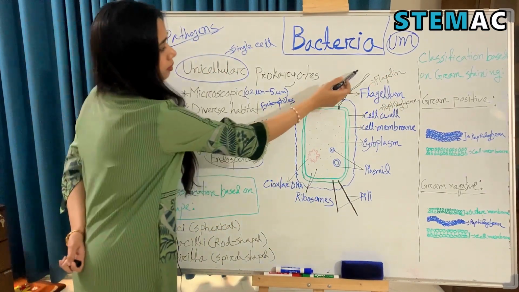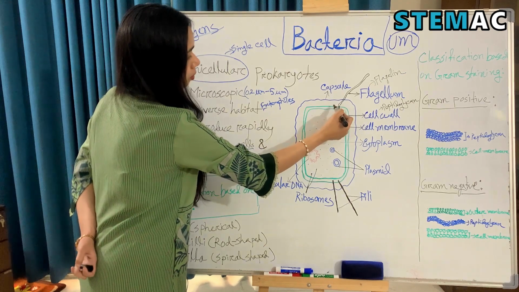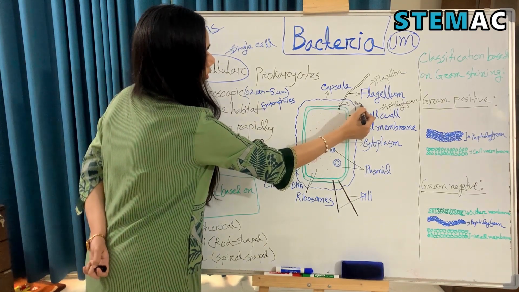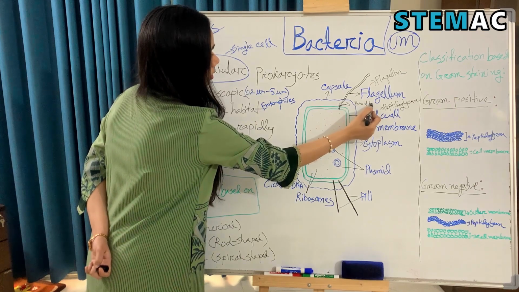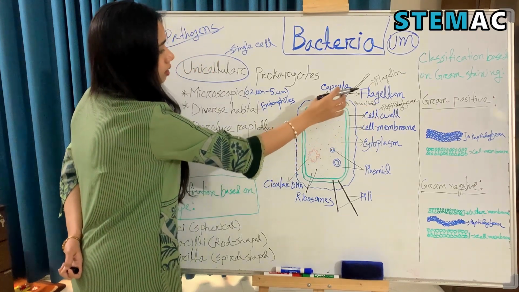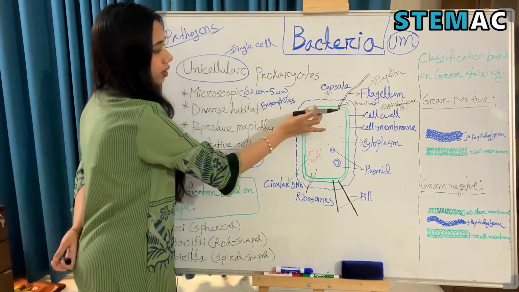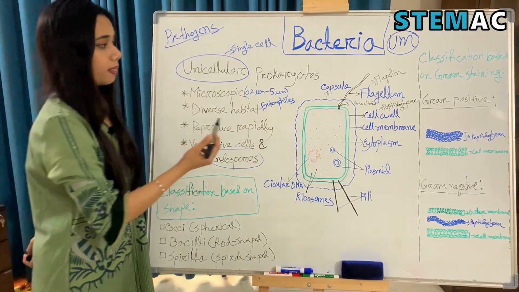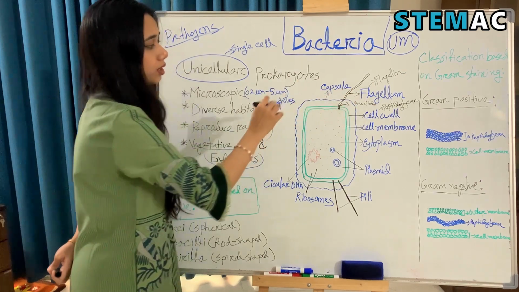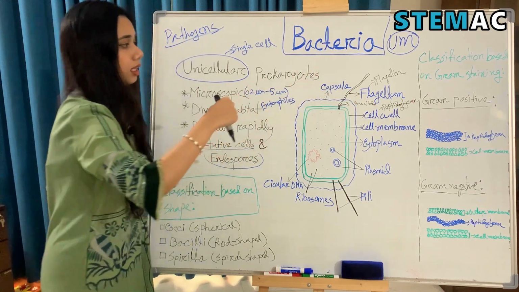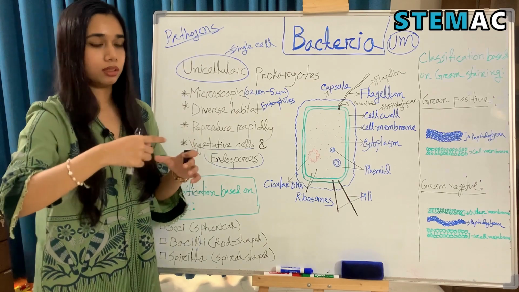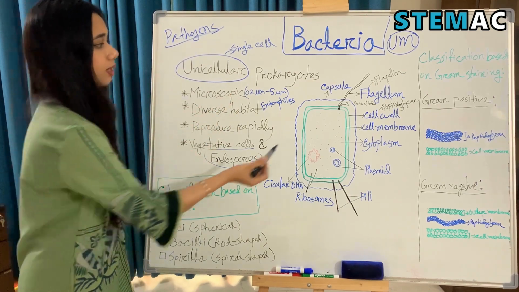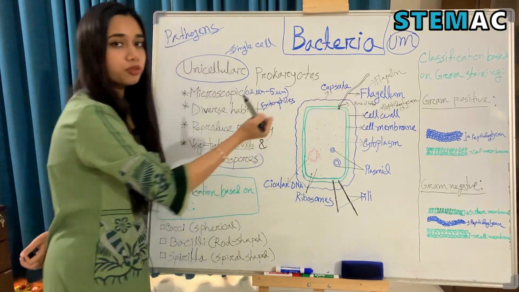The flagellum structure has a portion called the basal body, and this basal body attaches the flagellum to the cell membrane of the bacterial cell. And this flagellum works by rotating. They rotate at the base like a propeller to push the bacterium to move in a liquid environment. So flagellum is used for movement of a bacterium.